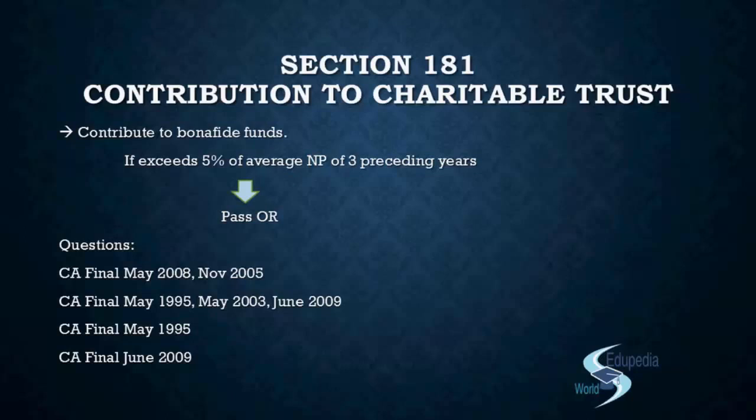If it is a charitable fund, you would attract section 181 and write down the provisions accordingly. But the given question did not attract 181. That was not a charitable contribution to the charitable trust. So if you are doing something for the employee, it is an employee welfare expenditure. You are making that expenditure for the welfare of the employee. So for that, you need not check the limits, you need not pass a special resolution.